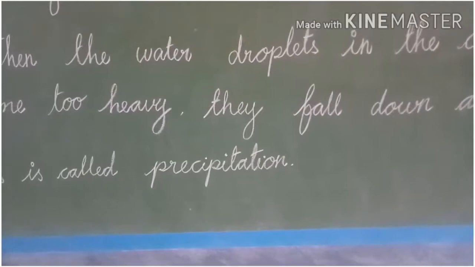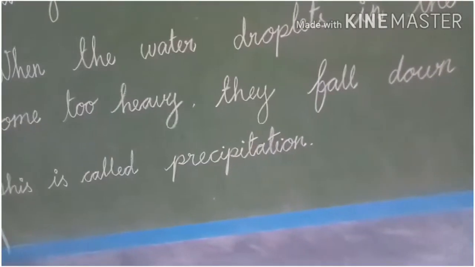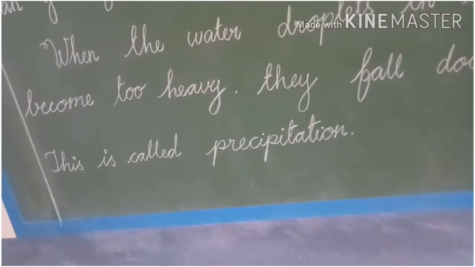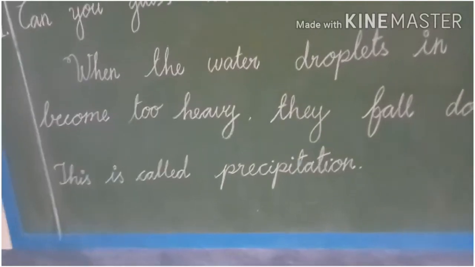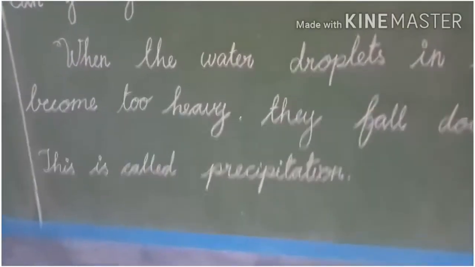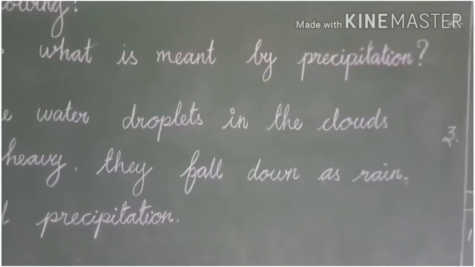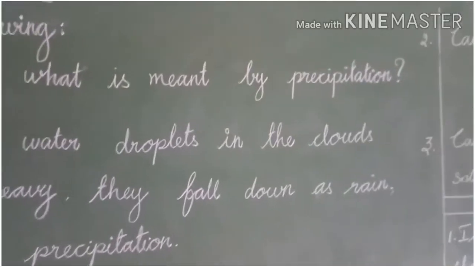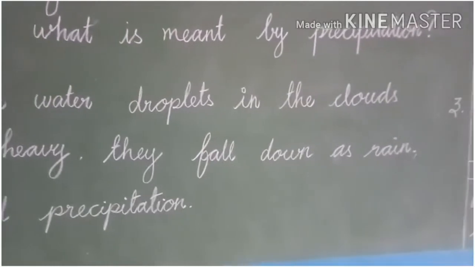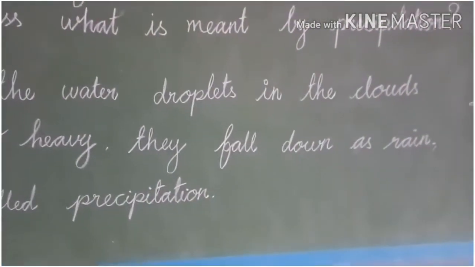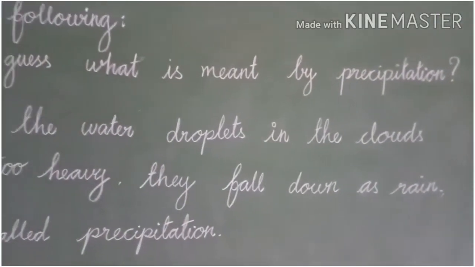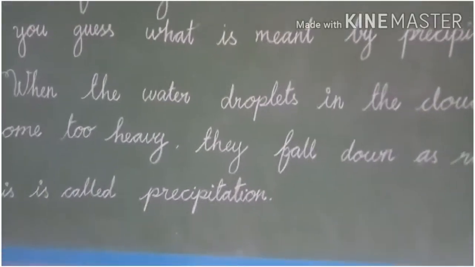How does the cloud get the water droplets? By the process of evaporation, right? In evaporation, the water becomes gas and forms a cloud. So when the droplets in the clouds get heavy, they fall down as rain. So this process is called precipitation. Right, children?